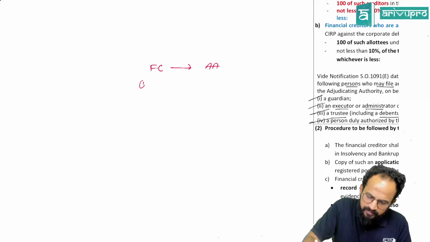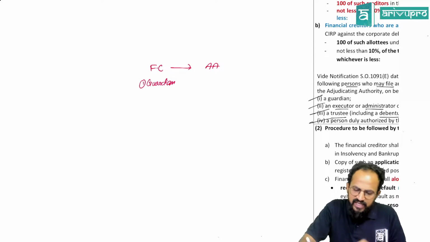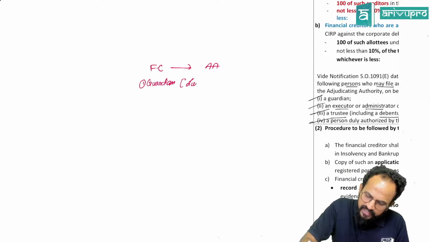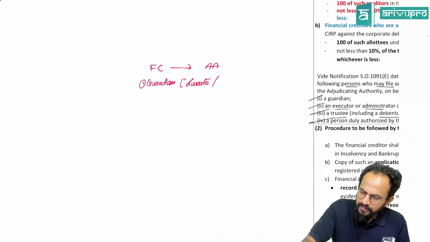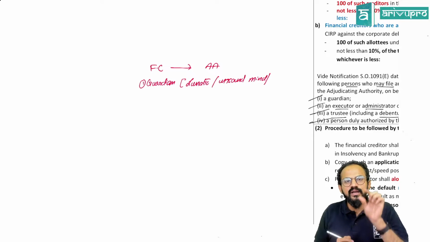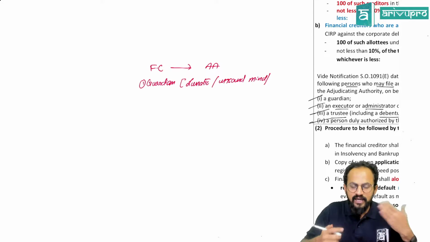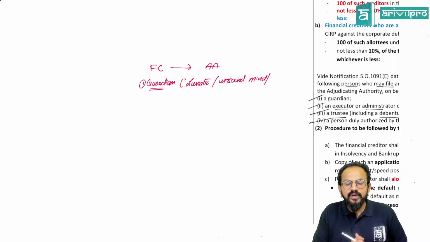People, who is that first person? People, a guardian can come. People, when will a guardian come? Generally, whenever a financial creditor is a person who has become a lunatic, or a person who has become of unsound mind, or as of now, this person is incapable of entering into a contract. Yes, sir. Basically, it can be, say, temporary sickness. Yes. So, people, we can appoint a guardian on our behalf. Yes, people. So, say, for example, it is not completely valid also.